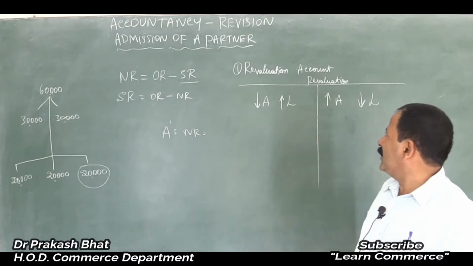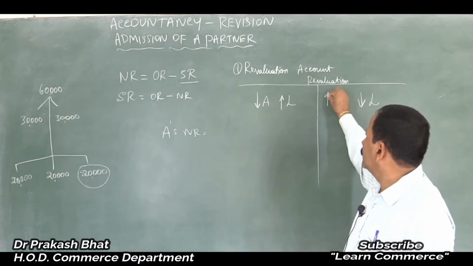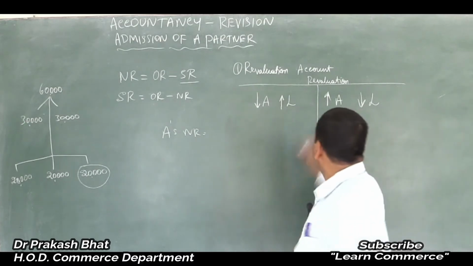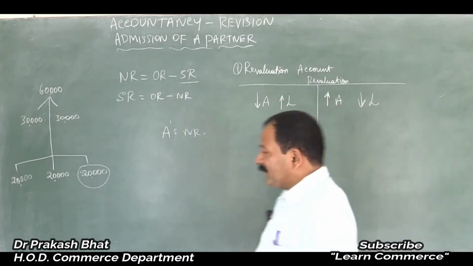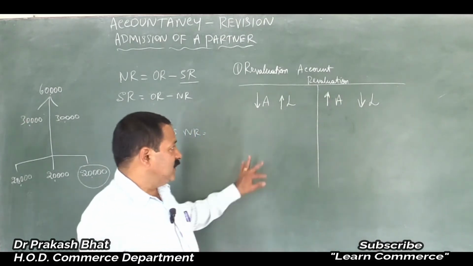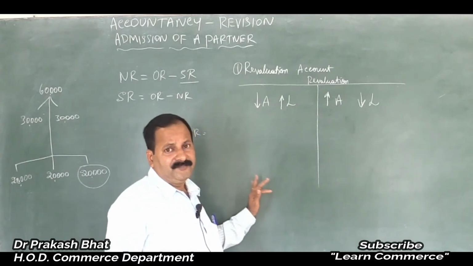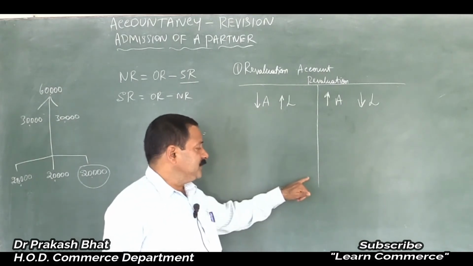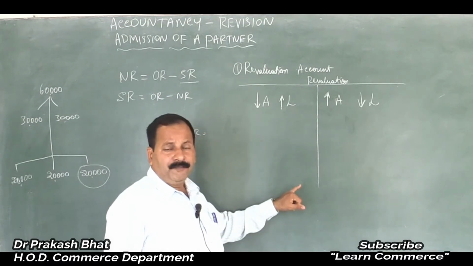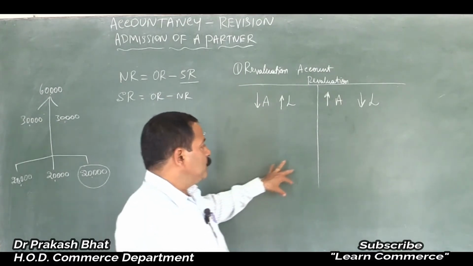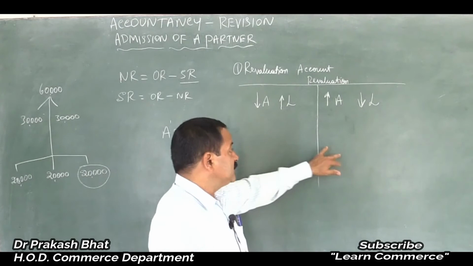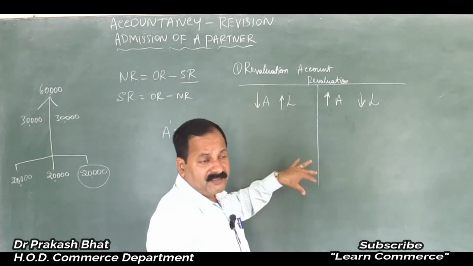So that is what you will do, isn't it? This is what we will do, and then we will close this account. And the difference between the total of the debit side and credit side will be taken as profit or loss.